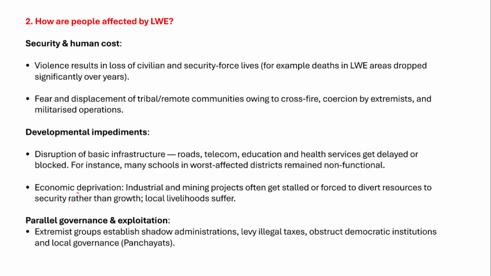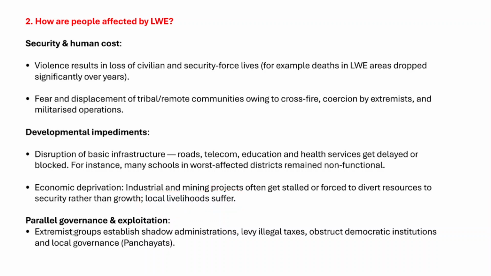And apart from that, economic deprivation is another major problem that people face in these Red Corridors. Industrial and mining projects are often stalled, or resources are forced to be diverted to security rather than growth. Therefore it affects local livelihoods as well.